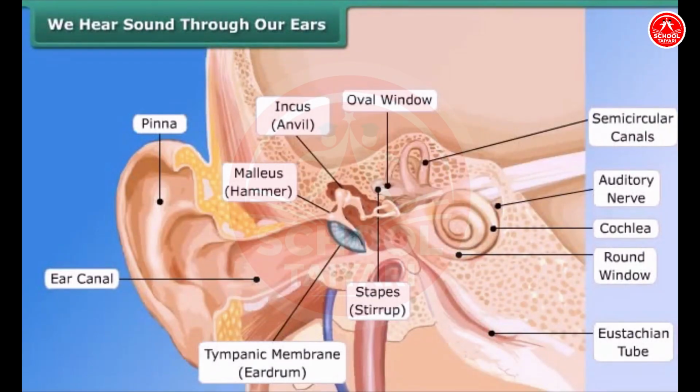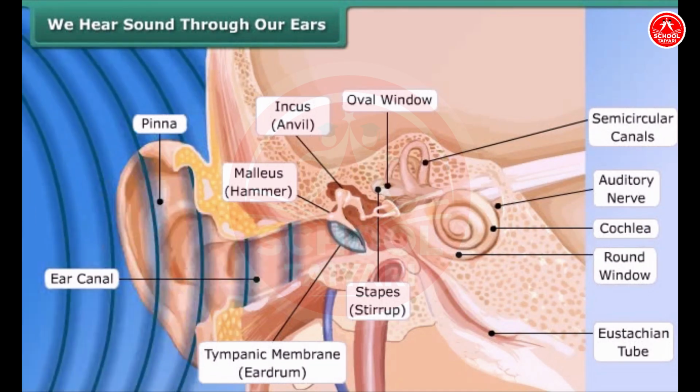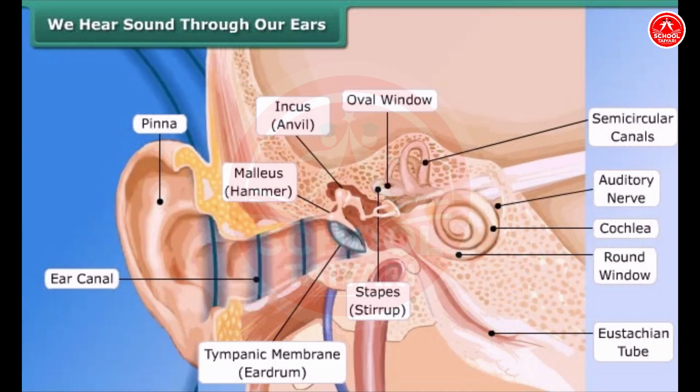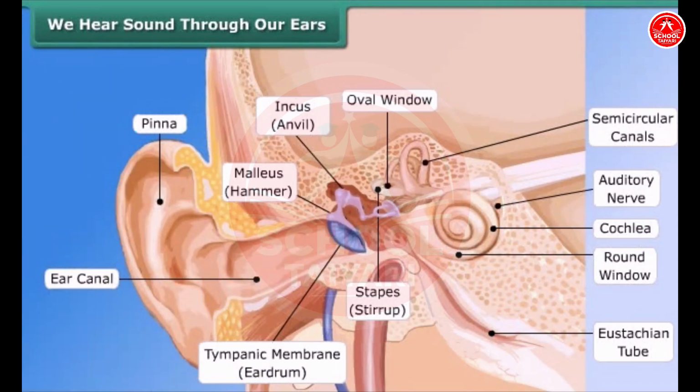We hear sound through our ears. The shape of the outer part of the ear is like a funnel. Sound enters and travels down a canal at the end of which a thin membrane is stretched tightly called the eardrum. Sound vibrations make the eardrum vibrate, and the eardrum sends vibrations to the inner ear, and through the inner ear it goes to the brain. This is how we hear sound.